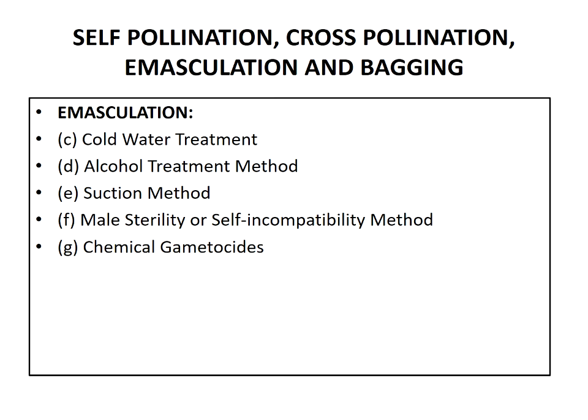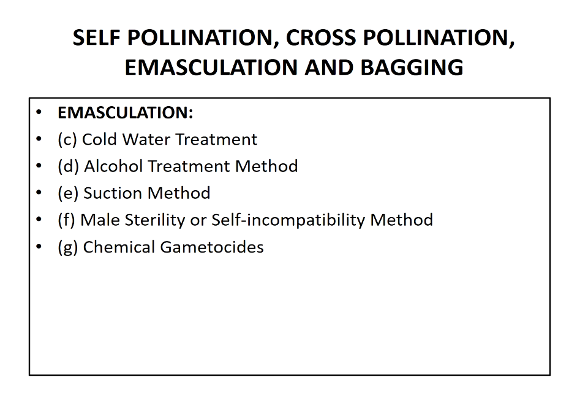And the next method is the alcohol treatment method. This method is not commonly used for emasculation because duration of treatment is an important factor. Since a very short duration is required, failing which even the gynecium may be damaged. So flowers or inflorescence are immersed in alcohol of a suitable concentration for a brief period. About 10 seconds with 57% alcohol is sufficient to kill the pollen grains in an alfalfa plant.